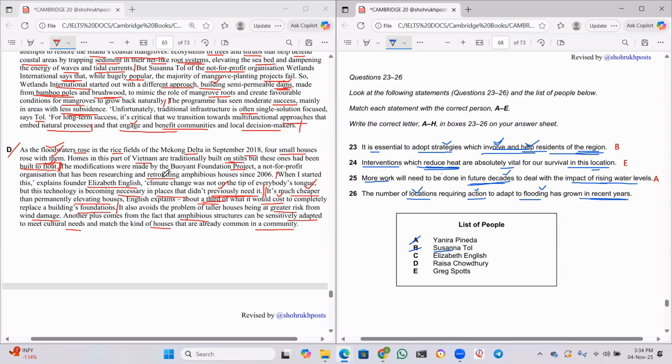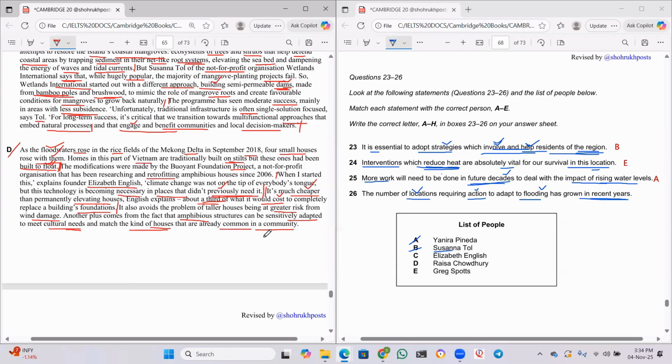So before it was not that much in demand, but recently demand has increased. It's much cheaper than permanently elevating houses, about a third of what it would cost to completely replace the foundations. It also avoids the problem of taller houses being at risk from wind damage. Another plus comes from the fact that amphibious structures can be sensitively adapted to meet the cultural needs and match the kind of houses that are already common in a community.